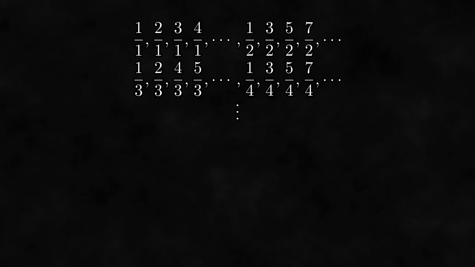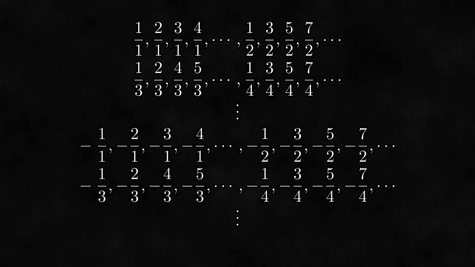After going through all of the positive rational numbers like this, we can repeat the process for the negative rational numbers. After doing all of this, we still haven't included 0, which we can just tack on at the end. Believe it or not, this is actually a well order on the rational numbers. So we see that even if it might get complicated, a lot of sets can be well ordered. The natural question at this point is, can every set be well ordered? This is a problem that we'll solve by using Zorn's lemma.